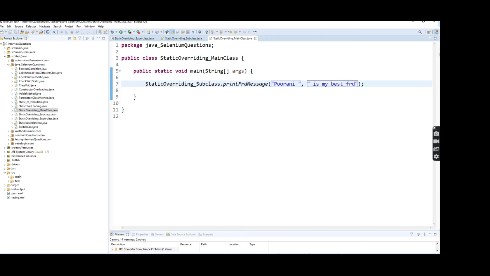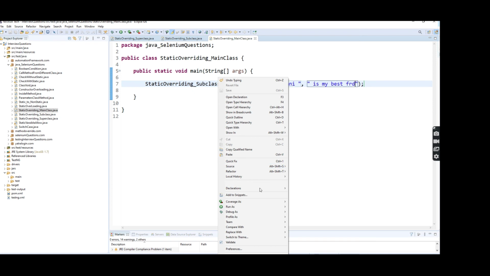So this is the string I passed inside the print message method, right? So here, which class name did I define? The subclass name, right? The subclass name dot method name, and I'm passing a parameter. Now I'm going to execute.